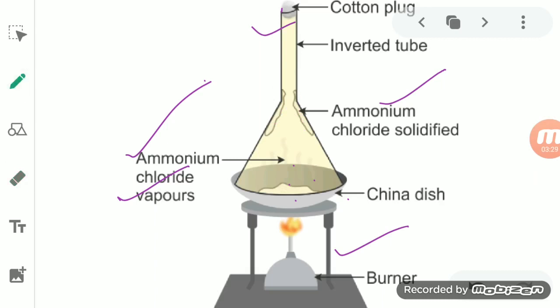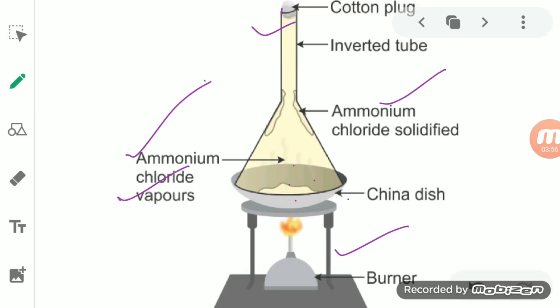Due to that, this ammonium chloride vapor solidifies again on cooling and sticks on the neck of this funnel. So the ammonium chloride will remain at the neck of the funnel.